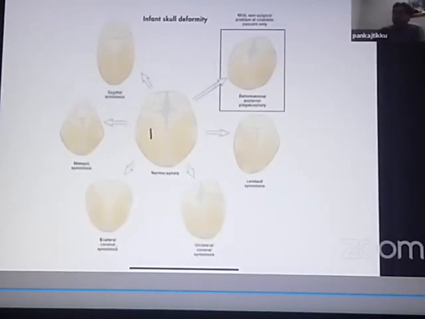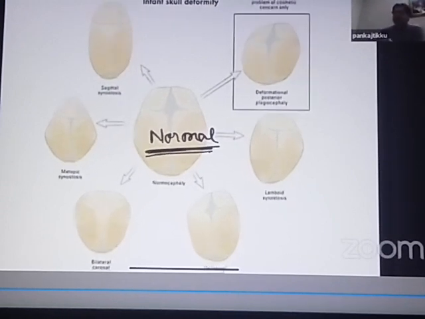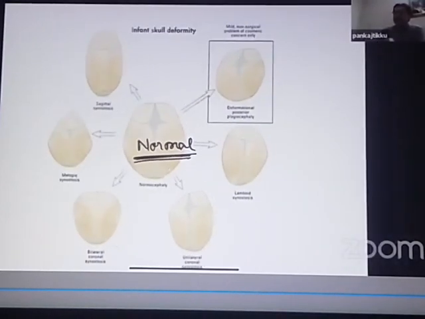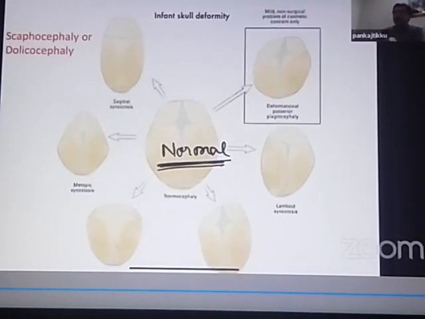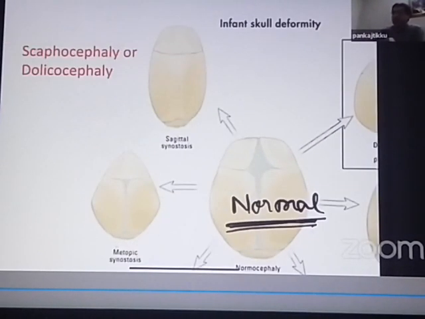So this is a normal head shape that you are seeing. Now see, the first type of craniosynostosis which occurs because of premature fusion of the sagittal sutures. This was the sagittal suture. So the sagittal suture has fused prematurely. As a result, the head is now elongated like this.